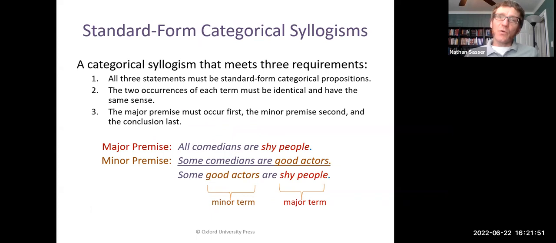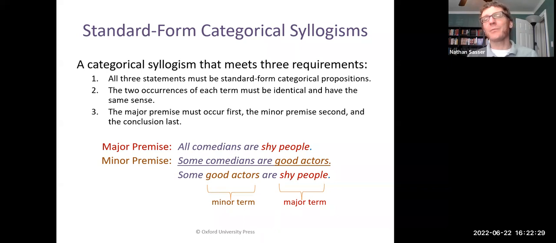So a standard form categorical syllogism meets three requirements. First of all, the statements in it have to be standard form categorical propositions. The two occurrences of each term, because each term does appear twice in the syllogism, have to be identical and have the same sense, the same meaning. Otherwise, you've got equivocation going on. And here's perhaps the most important. The major premise has to come first. The minor premise has to come second, and then you have the conclusion last.